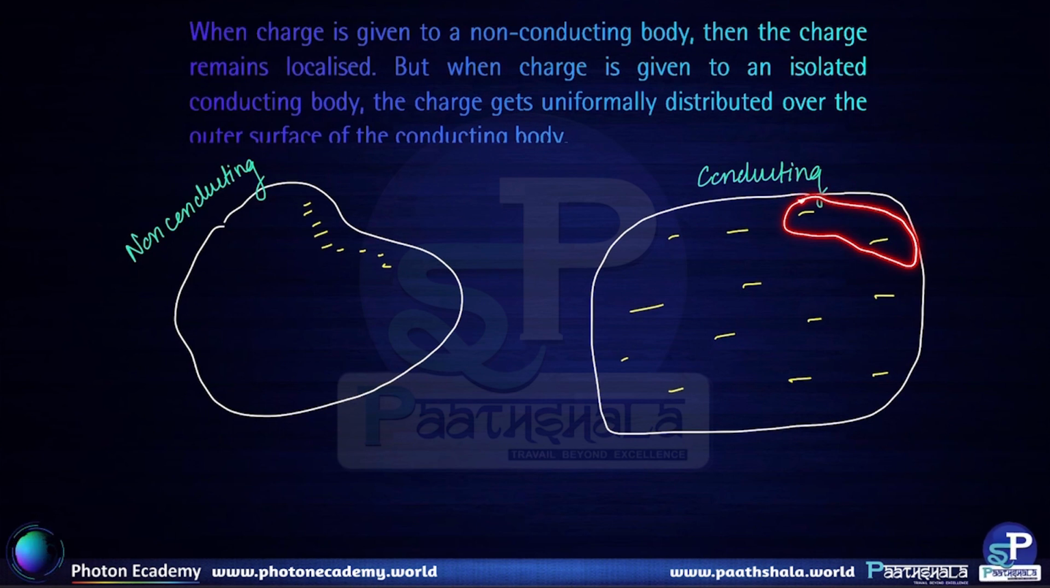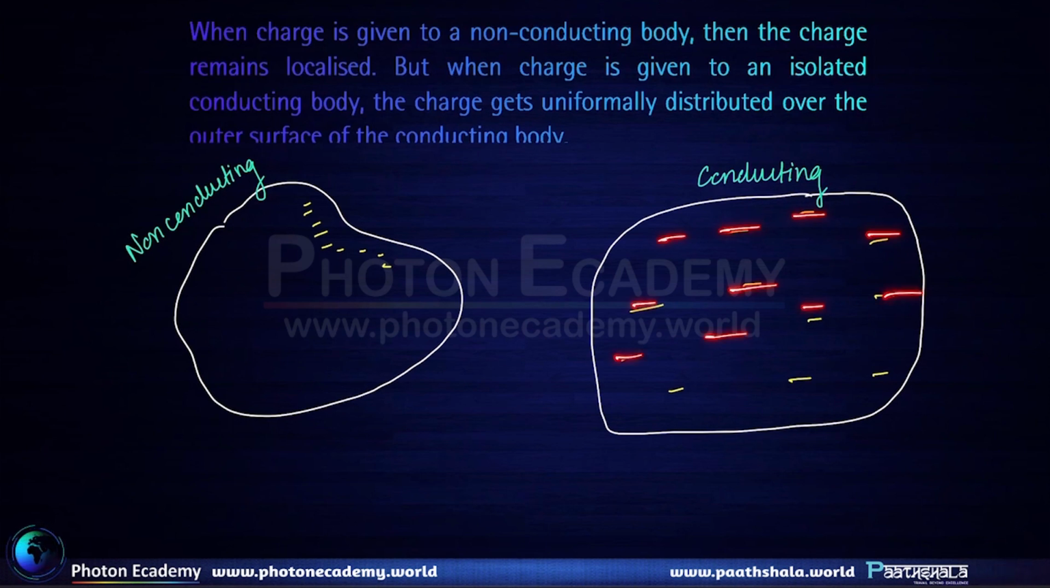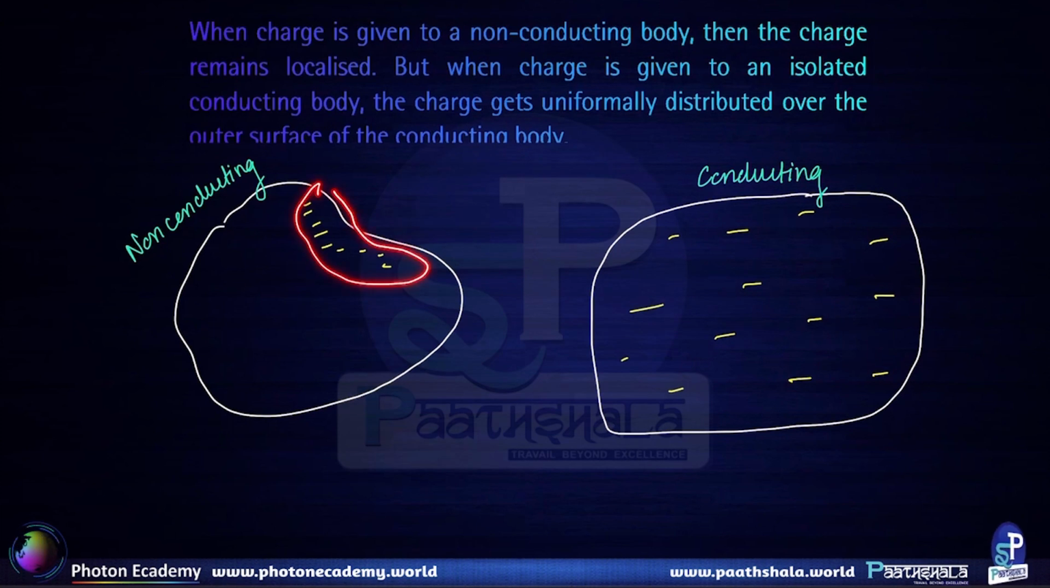So for a conducting body also, let us say the charge was given only in this region earlier. While the body was charged, the charge was transferred only in this region. However, what's going to happen is that the charge is going to distribute itself uniformly over the surface of the body. And when it distributes itself uniformly, we can see that it is uniformly